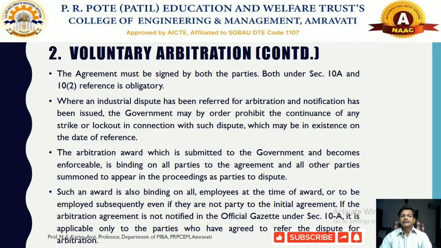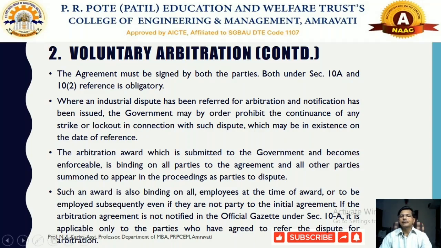Where the industrial dispute has been referred for arbitration and a notification has been issued by the government, it may by order prohibit the continuation of any strike or lockout in connection with that dispute which may be in existence on the date of reference.